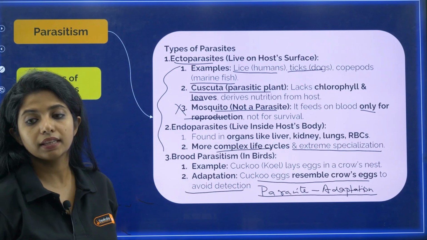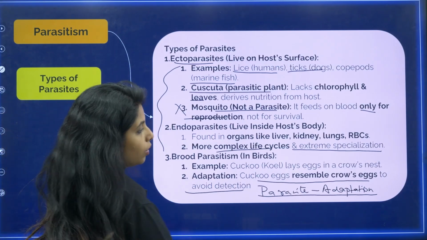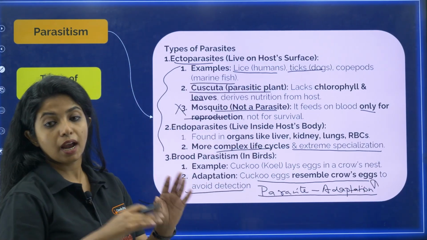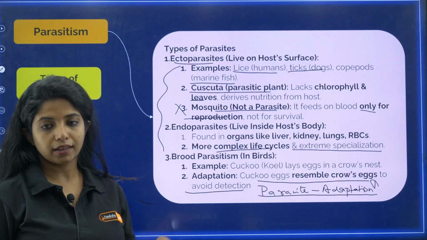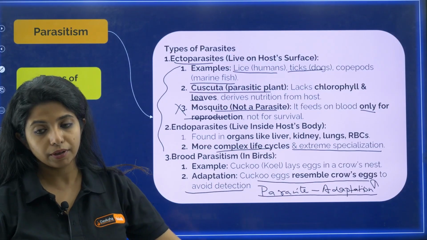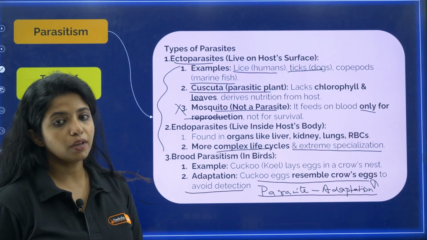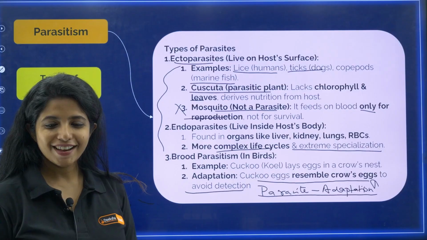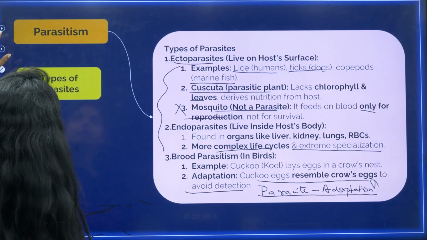It is having the adaptation to resemble what? Crow's egg. Not the crow; the crow is not getting adapted to look like a quail's egg. Okay, it is the cuckoo that is getting adapted. So parasitic adaptation is happening over there. So this is all about parasitism.